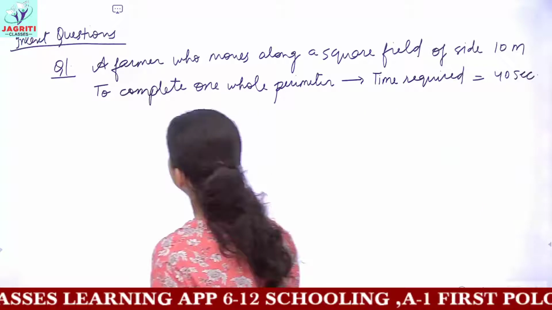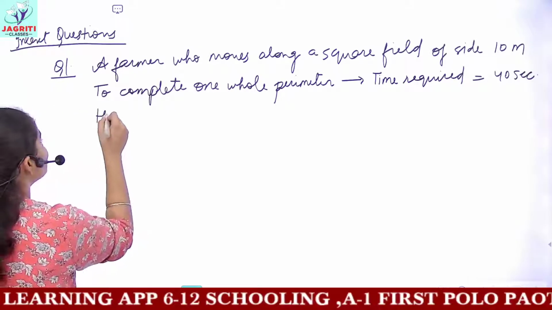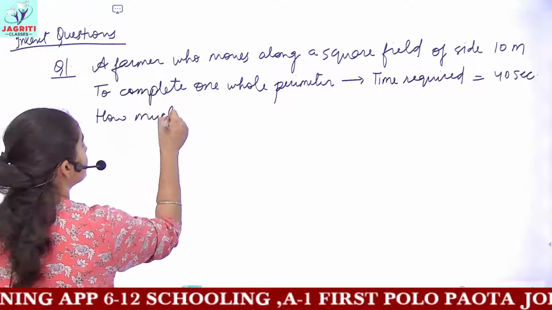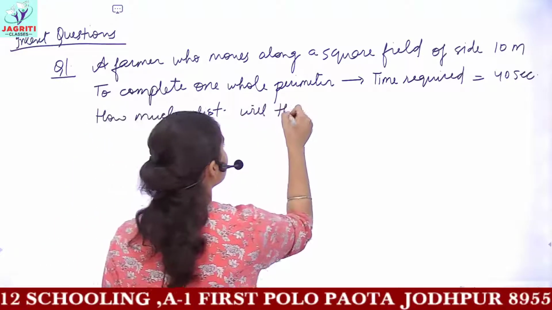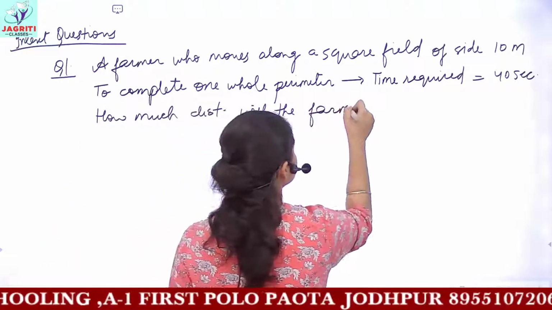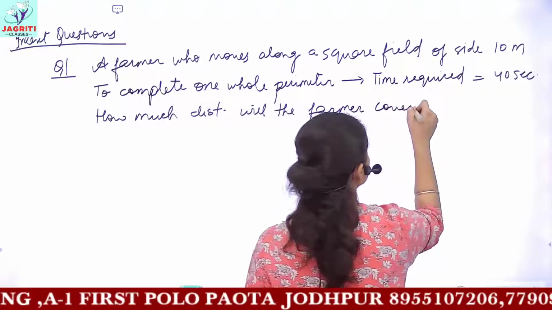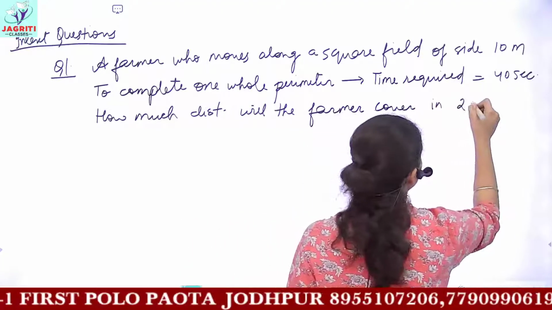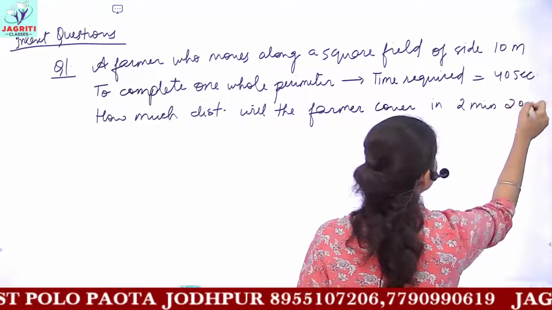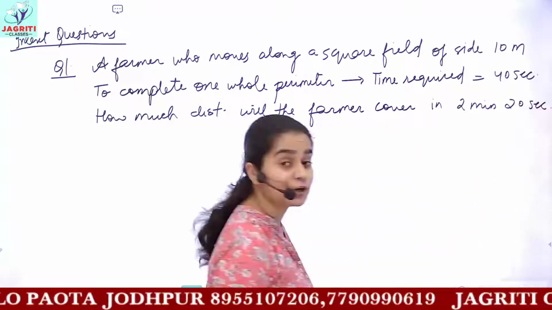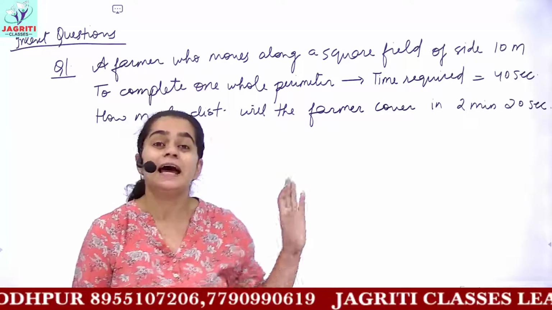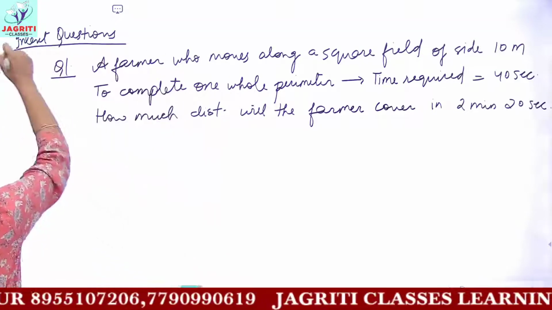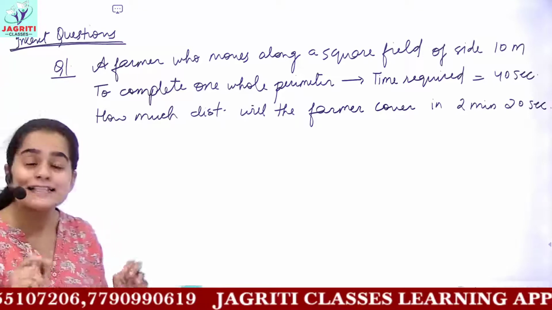Now you have to find how much distance the farmer will cover in 2 minutes and 20 seconds. So this is one of the questions based on the topic distance and displacement. And these are the blue questions given in your CBSE NCERT textbooks.